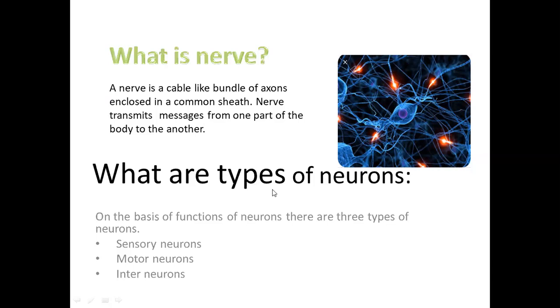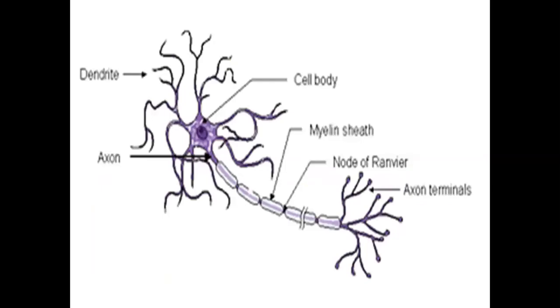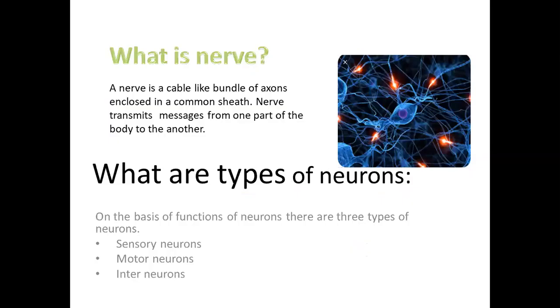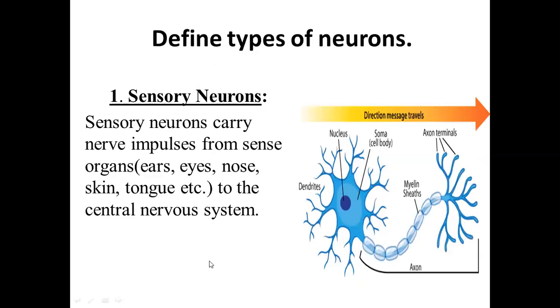Now, the second main ingredient of today's topic was types of neurons. On the basis of function, for the same neuron which we have already discussed, there are three main categories of neurons. One is sensory neurons, the second is motor neurons, and the third is interneurons. We'll discuss them one by one in detail, everyone. Now, sensory neurons, the first category.